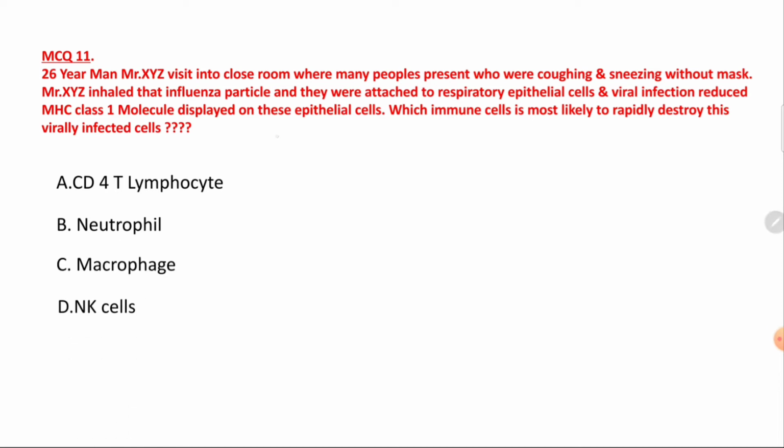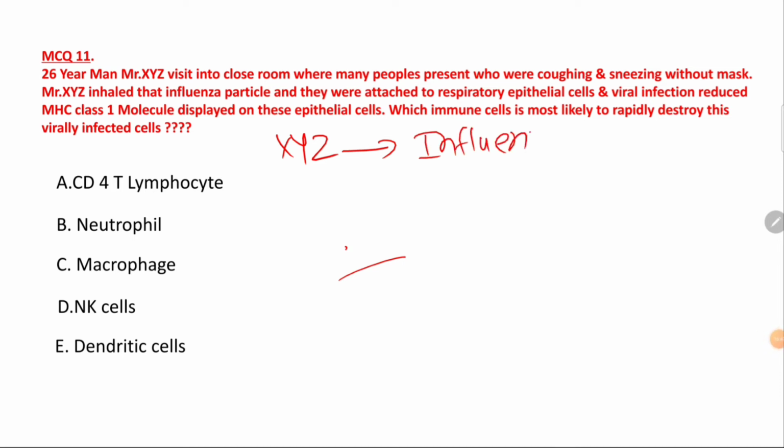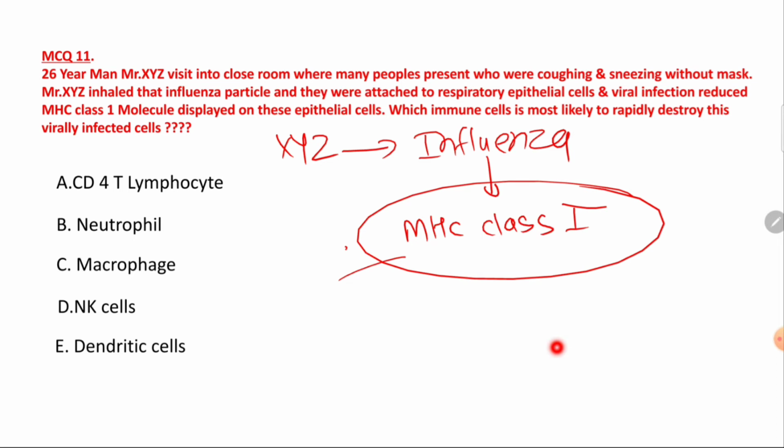So see here, the person XYZ was exposed to influenza virus, and they infected the respiratory epithelial cell. Whenever there is a viral infection of an epithelial cell, the MHC class 1 molecule is reduced. The expression of MHC class 1 on the epithelial cell is reduced. MHC class 1 molecule is present over all nucleated cells, including the epithelial cell. Whenever viral infection is present, the MHC class 1 expression will be reduced. Normally, whenever there is no infection, the MHC class 1 is highly expressed.